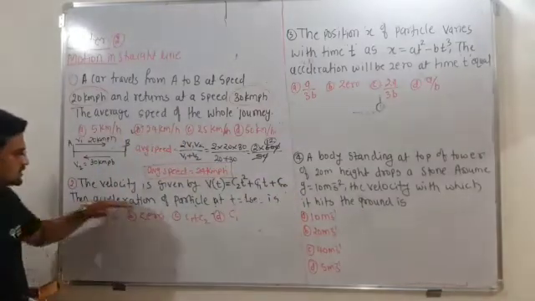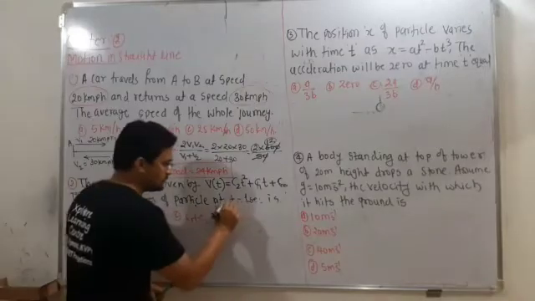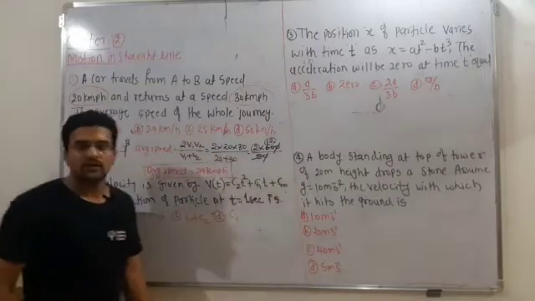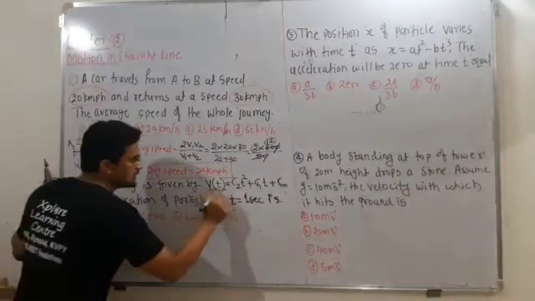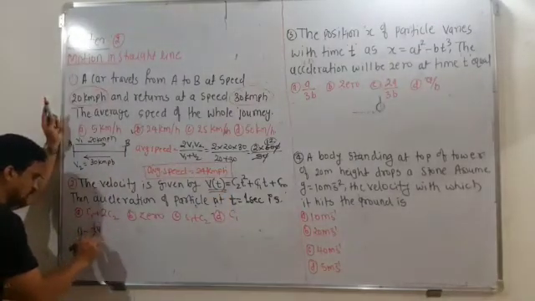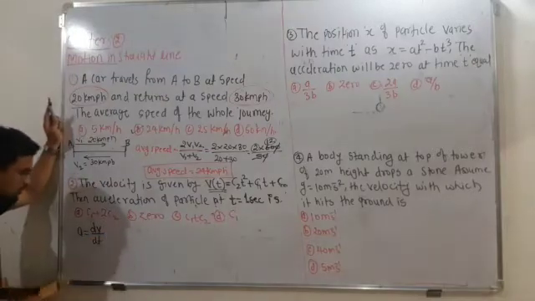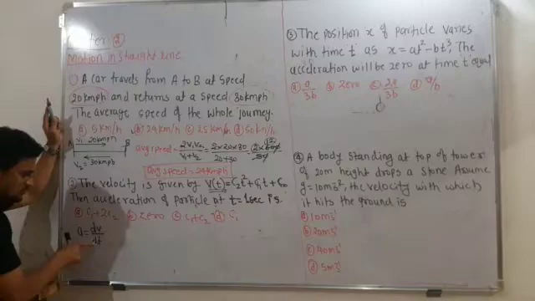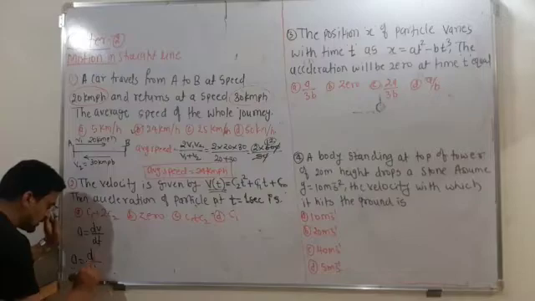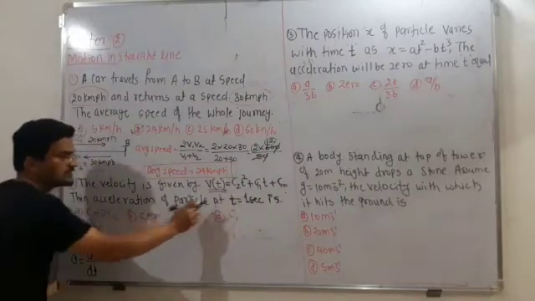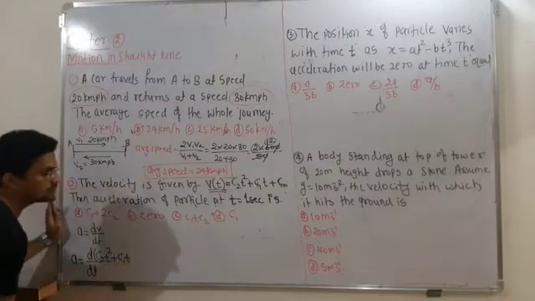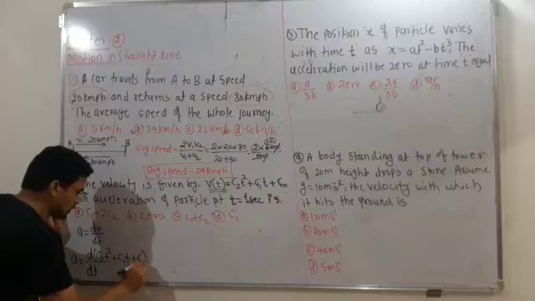Okay, we need to find the acceleration of the particle at t equal to 1 second. Velocity is given as a function of time, and acceleration is equal to dv by dt, as I already told you. That means you have to differentiate velocity with respect to time. Here v is equal to c2 t square plus c1 t plus c naught.